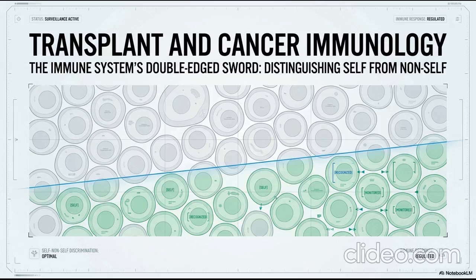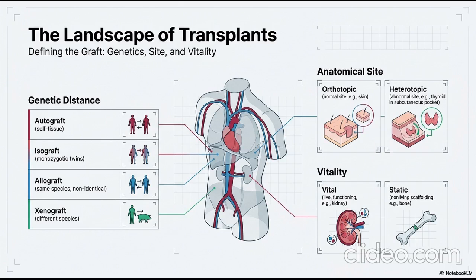Good morning all. We are going to discuss transplant and cancer immunology, the immune system's double-edged sword. Core concept: the immune system's primary function is distinguishing self from non-self. The clinical conflict: in transplantation, the immune response is often too strong, necessitating the induction of tolerance. In cancer, the response is too weak or blind, requiring the induction of eradication. Definition of mastery: clinical success depends on the precise modulation of this self versus non-self recognition.